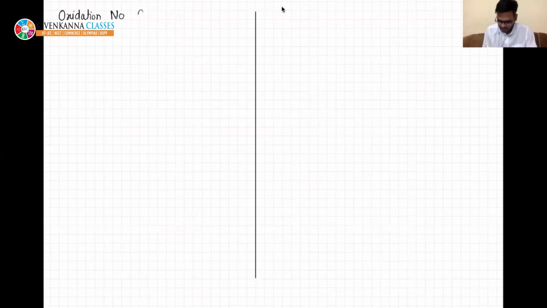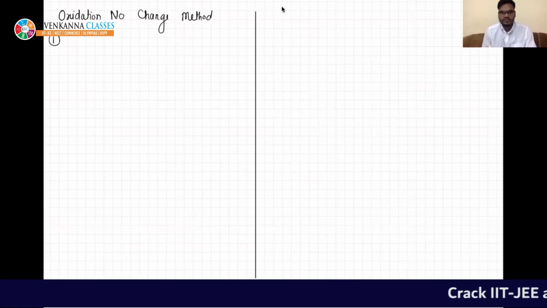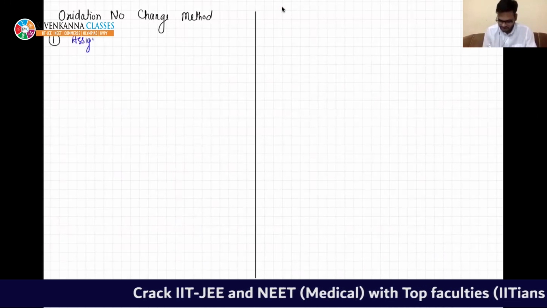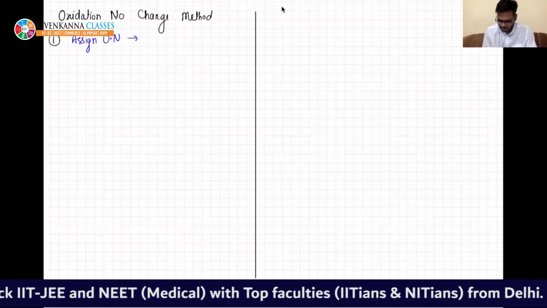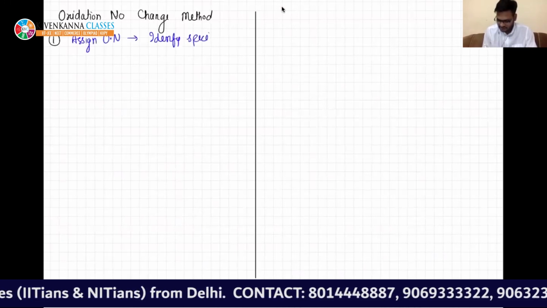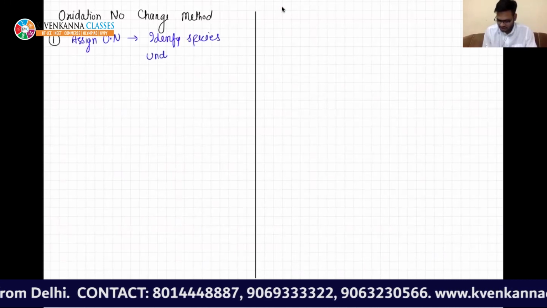Oxidation number change method. What was the first step? In the first step, you need to assign oxidation numbers. Then identify the species undergoing change in oxidation number.